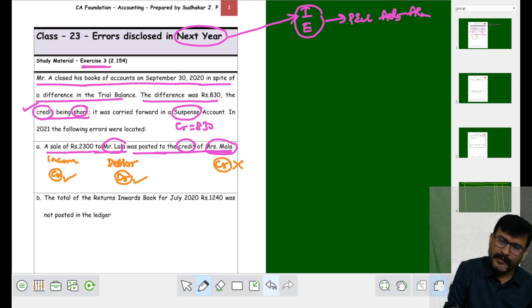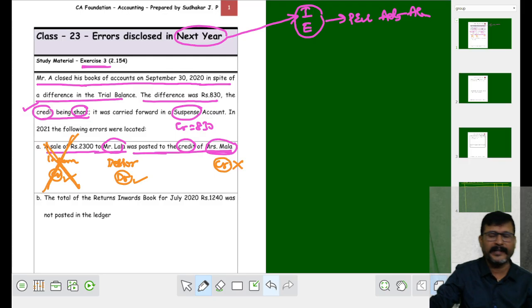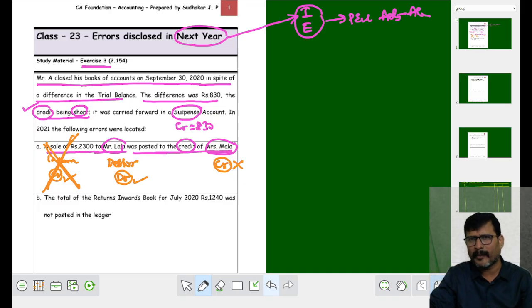Now tell me, my dear student, where the mistake happened. Is it Lala and Mala, or is even the sales account wrong? Did he say anything about that? No. No mistake is committed in sales, so sales is not to be taken in our rectification. The wrong happened where, instead of recording in Lala's account, they have recorded in Mrs. Mala's account.